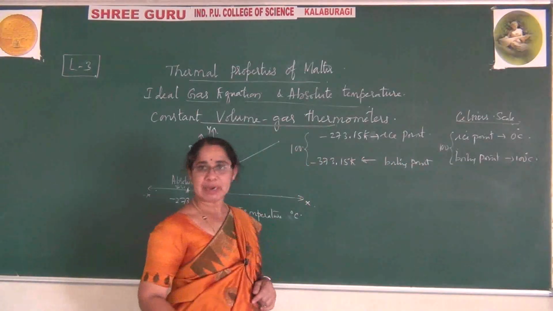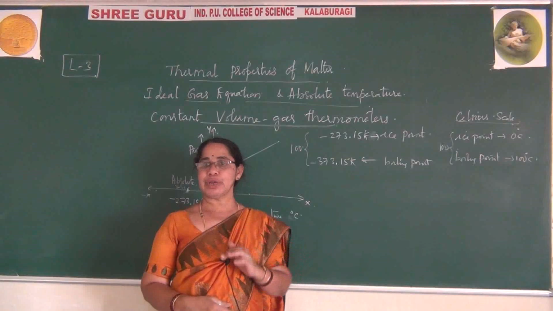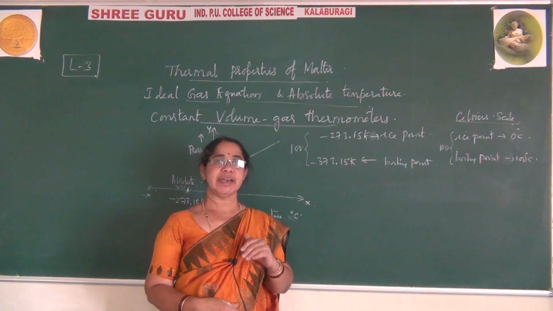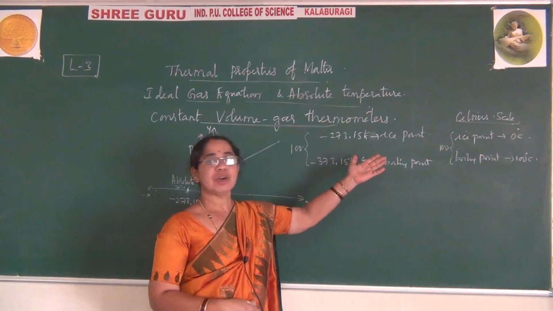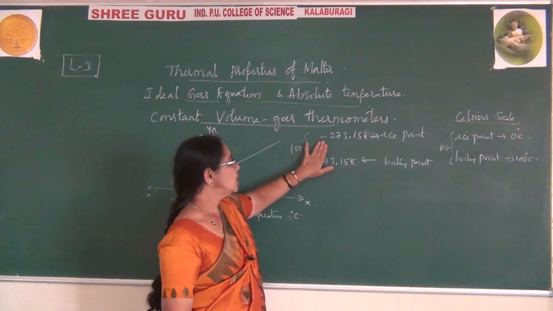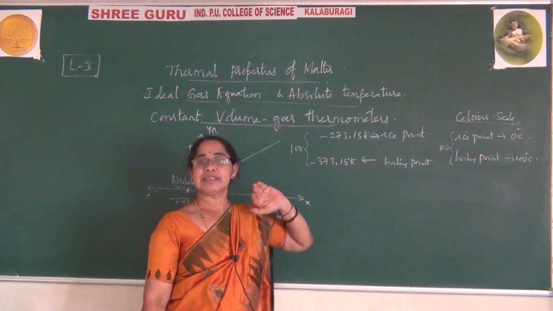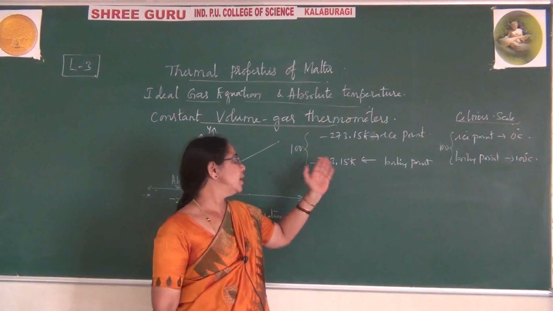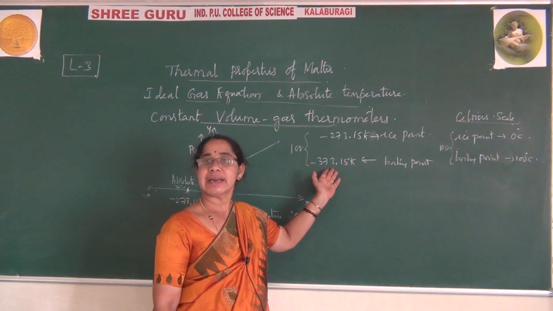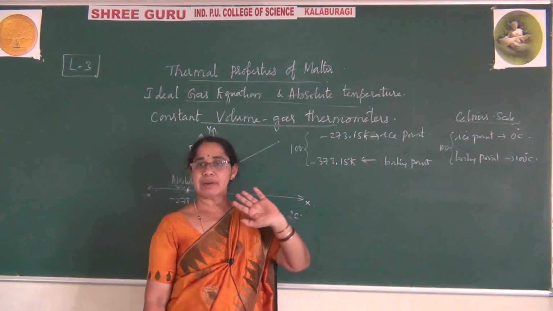So today we can say the Kelvin scale and Celsius scale are similar to each other because they are graduated equally. Both are divided into 100 equal parts between the ice point and the boiling point. In the Kelvin scale the ice point is minus 273.15 and the boiling point is 373.15, equally divided into 100 equal parts.